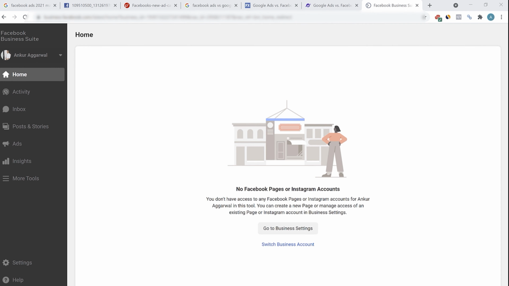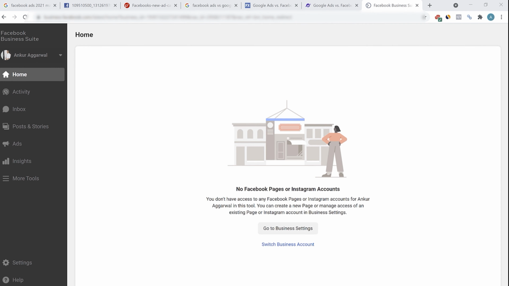You'll find all the different pages you are connected to, all the different messages, the interactions, and the stats related to those messages. All the details will be available here on the dashboard. On the left hand side, you'll find the different settings. This is the activity. The inbox will contain all the messages and you can also reply from here. Similarly, you have posts and stories, and ads. Ads is the area where you can create multiple ads. Insights will give you all the data and more tools will give you all the different settings. You have Ads Manager, ads reporting, billing, Events Manager, etc.